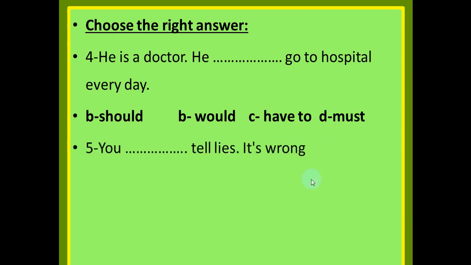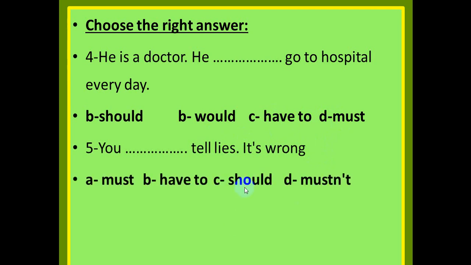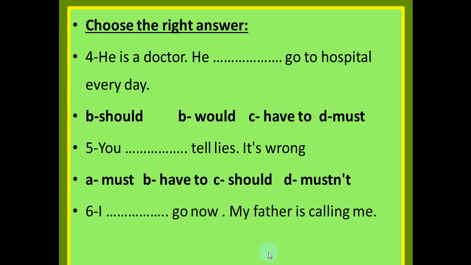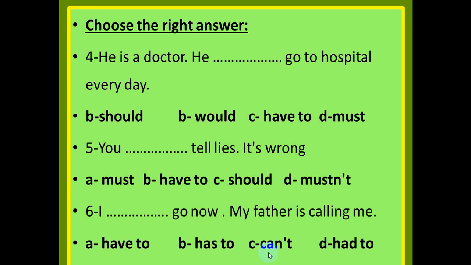Number 5. You space tell lies, it's wrong. Don't tell lies, my dear students, so you must, have to, should, or mustn't. The right answer is mustn't. Number 6. I space go now. My father is calling me. I have to go now, has to, can't, had to. The right answer is have to. Have to also is used for obligation. I have to go now means I must go now.